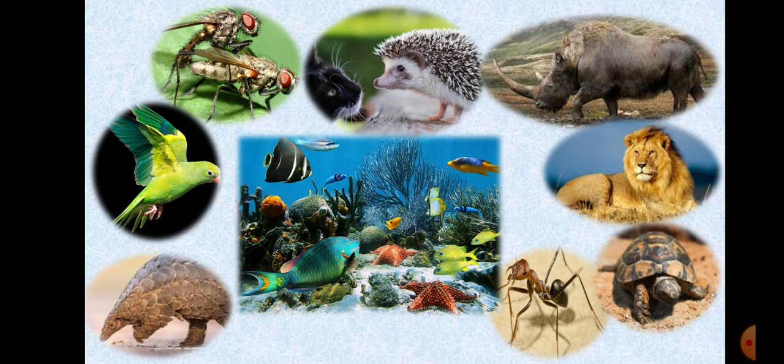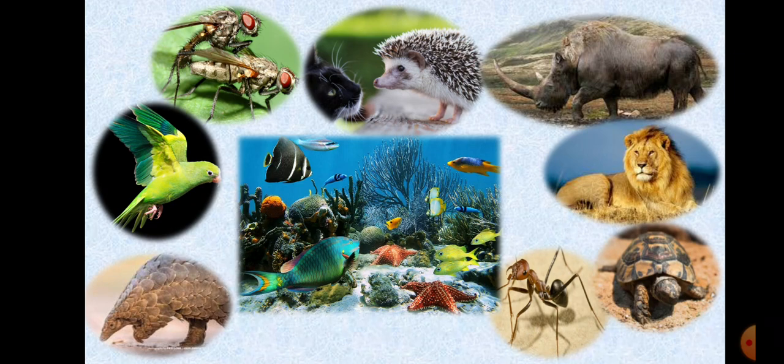Now, according to whatever studies have been done, there are an estimated approximately 7 million animal species on our planet. Obviously, it is not possible to study each and every species, right? So, for easy study and understanding, groups and subgroups of animals have been formed, depending on their similarities and differences.